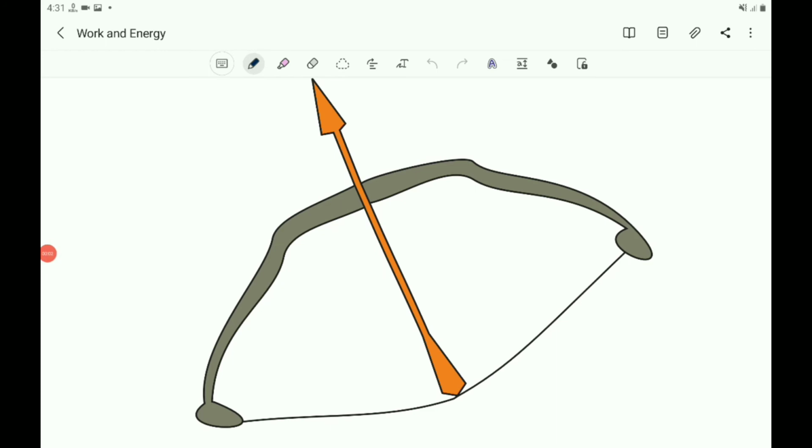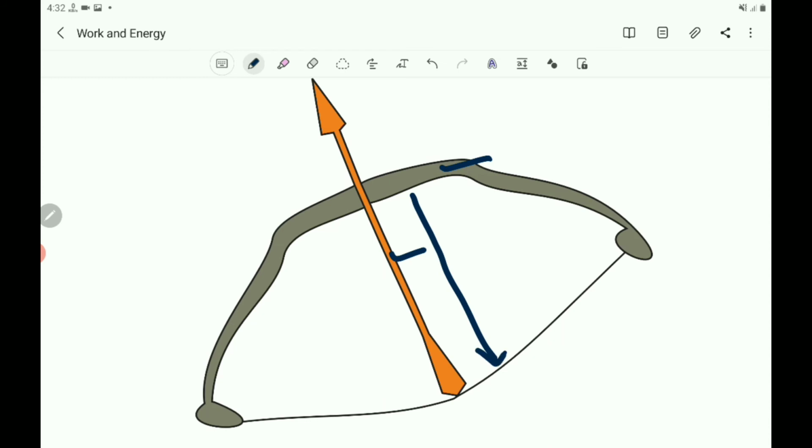Do one more activity. Take a bamboo stick and make a bow. Place an arrow, made from a light stick. Here it is an arrow made by the light stick, and a bow made by the bamboo. Now stretch the string and release the arrow. Notice the arrow flying off the bow and also the change in the shape of the bow. The potential energy stored in the bow due to change of shape is thus used in the form of kinetic energy. Here, what happens to the shape of the bow?